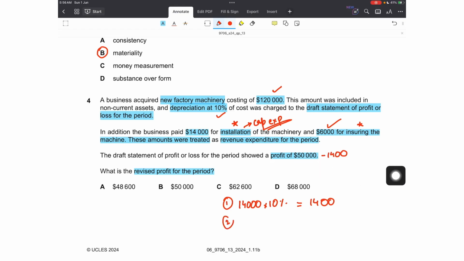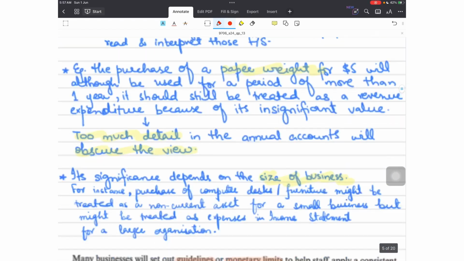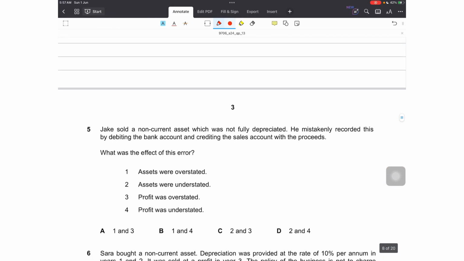Moreover, there is another impact of this 14,000. It was treated as a revenue expenditure, meaning this was deducted from the profit. It reduced my profit by 14,000, but now we know that this cost should have been capitalized. So I will have to add this cost back to the profit because it was previously subtracted from it. So this will give me a revised profit of 62,600. Option C.